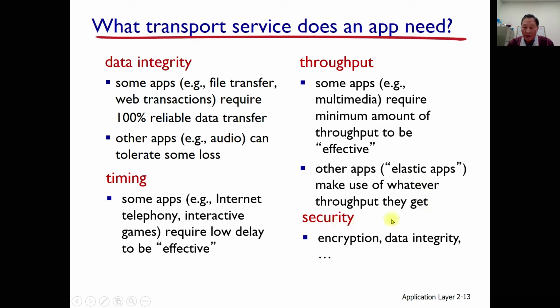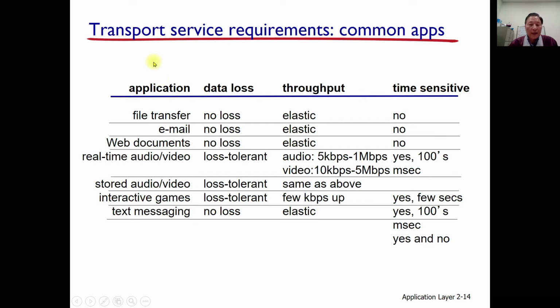Another application requires some security. For example, a bank transaction application, and to send some information, that should be very secure. Encryption and also data integrity are required for this kind of security-requiring application. We need to provide that, and thus we can learn this table.